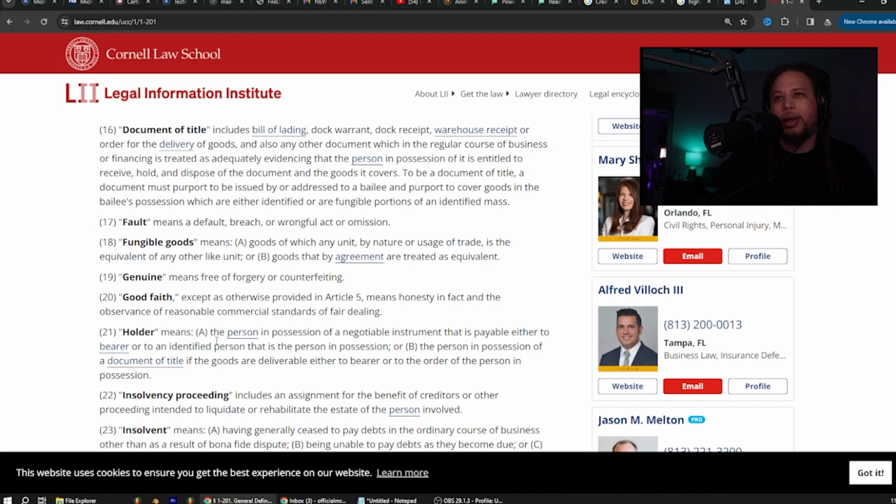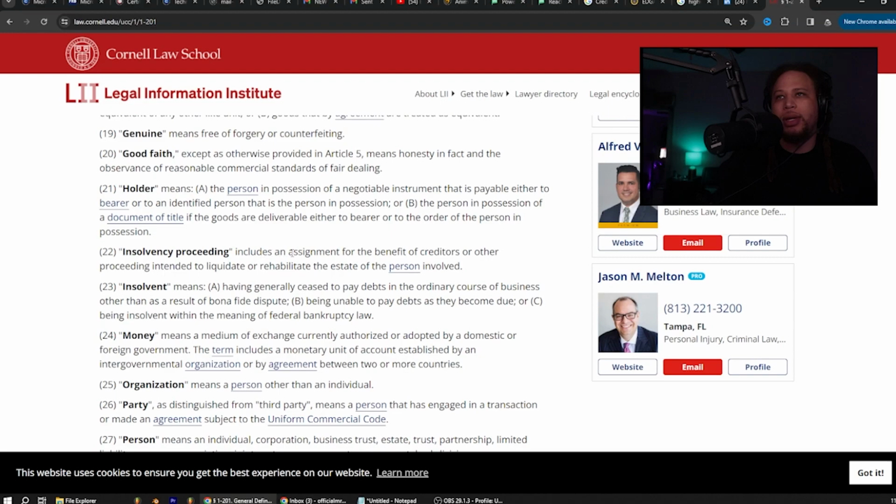Holder means A, the person in possession of a negotiable instrument that is payable either to bearer or to an identified person that is the person in possession, or B, the person in possession of a document of title if the goods are deliverable either to bearer or to the order of the person in possession. Insolvency proceeding includes an assignment for the benefit of creditors or other proceeding intended to liquidate or rehabilitate the estate of the person involved.